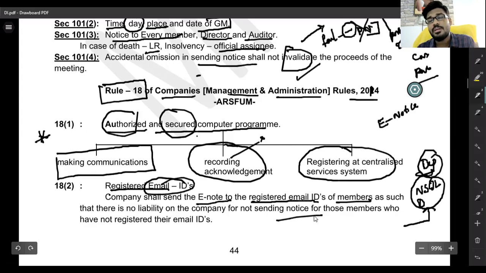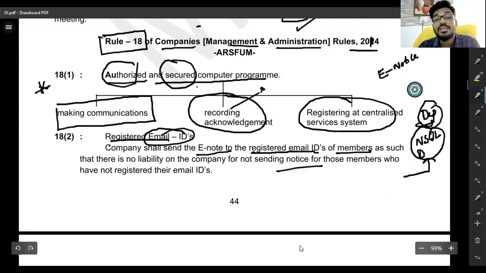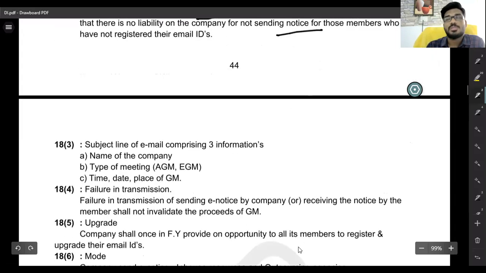If not registered, it's not your liability to send the notice. Then you can send it in physical format, like by post.